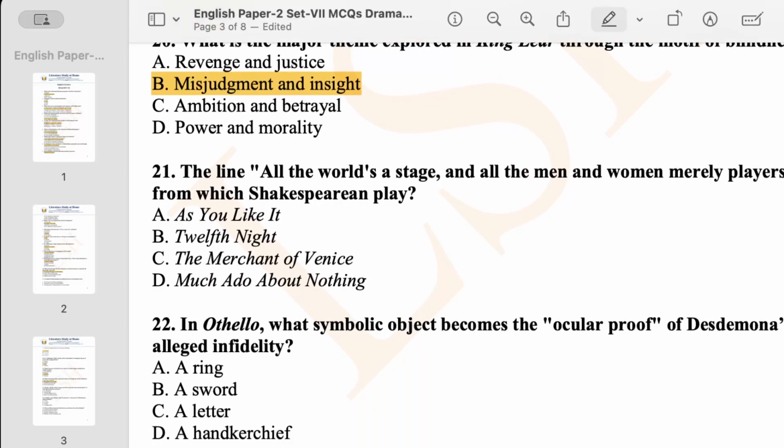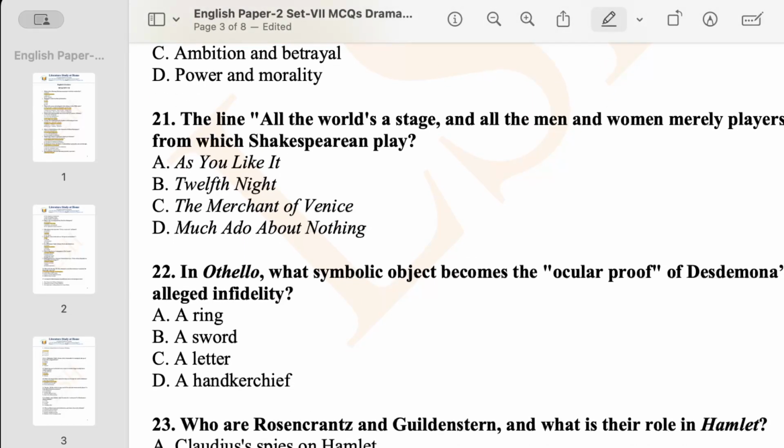Now come to question number 21. The line, "All the world is a stage, and all the men and women merely players." It's from which Shakespearean play? I think you have come across this line. This is a speech given by Duke Senior, who was in exile by his younger brother Duke Frederick, isn't it? Am I right? Yes. Your answer is As You Like It, isn't it? Option A is the correct answer.